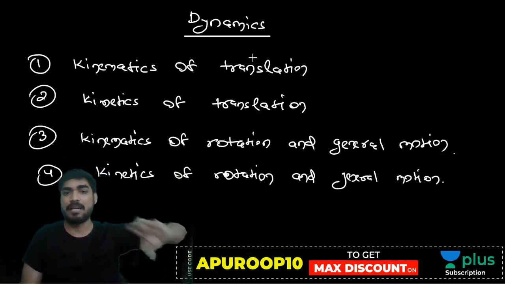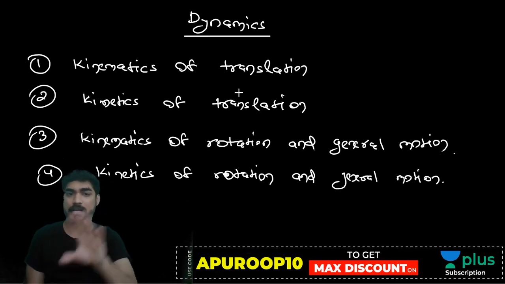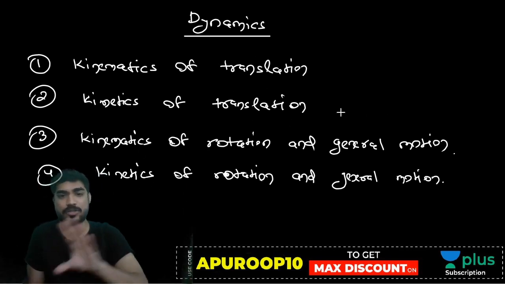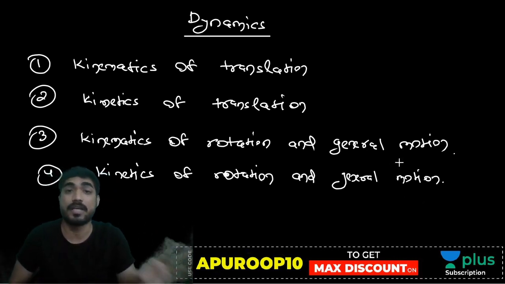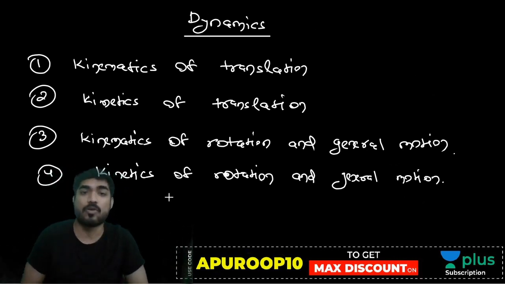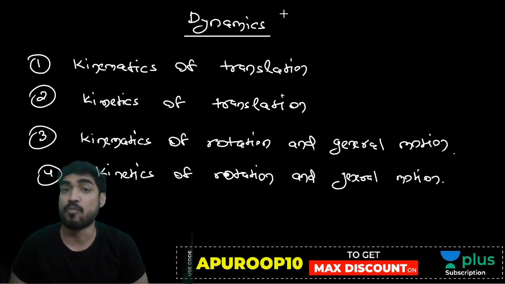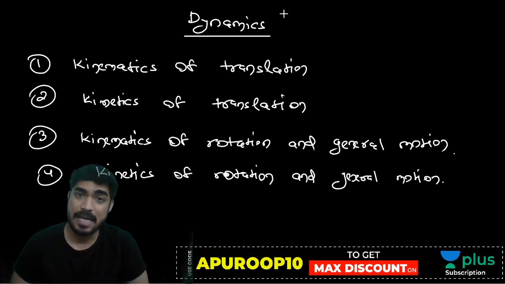So kinematics of translation, then kinetics of translation, then kinematics of rotation and general motion, kinetics of rotation and general motion. Is it clear to you, my friend? So this is how we are going to study the entire dynamics. Dynamics means study of motion of body, and here there will be two types of study: kinematics, where we will only consider motion, no forces, and kinetics, where we will consider the forces behind the motion.